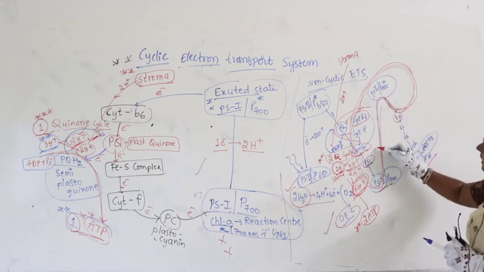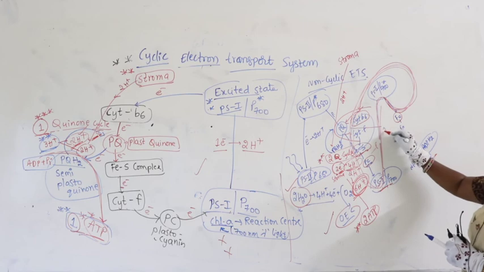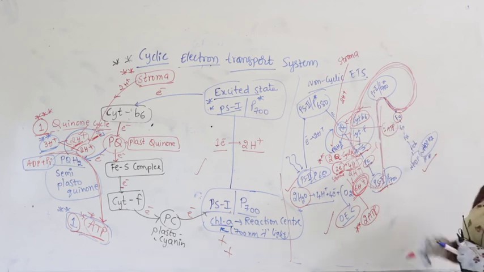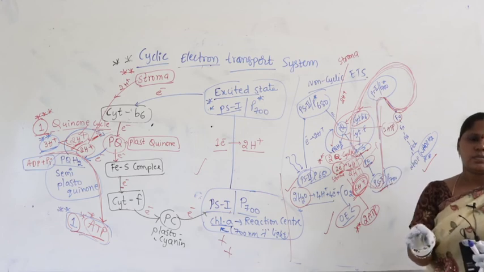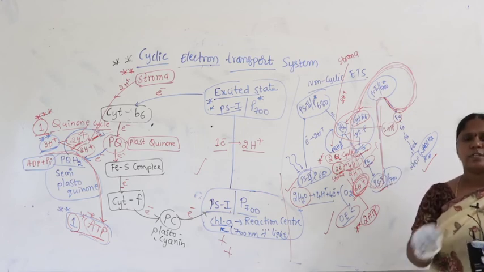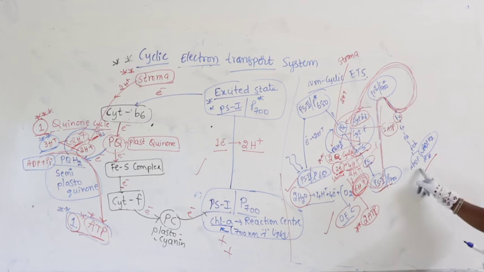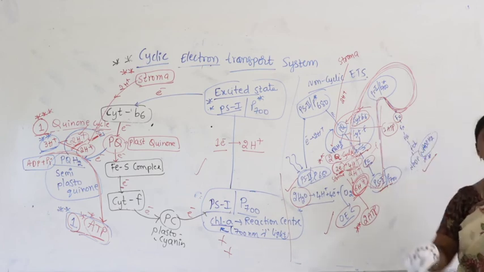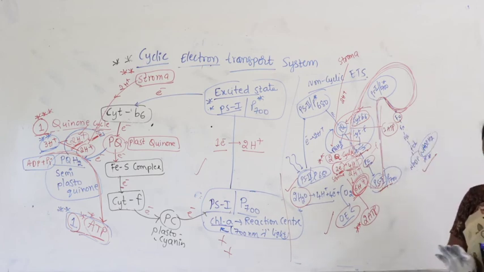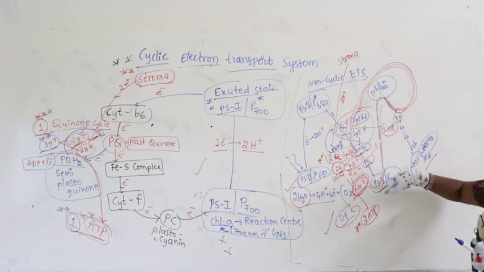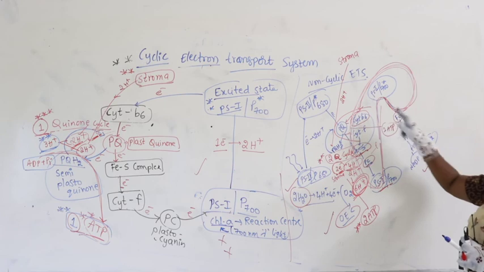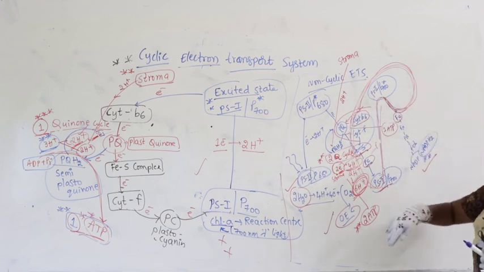Here, in plastoquinone, it synthesizes only 1 ATP. When will it happen? Suppose the cell in its metabolism does not require NADPH and requires only ATP for its metabolic activities, then it makes the cyclic operate a number of times. It stops the non-cyclic at the end and converts into cyclic.